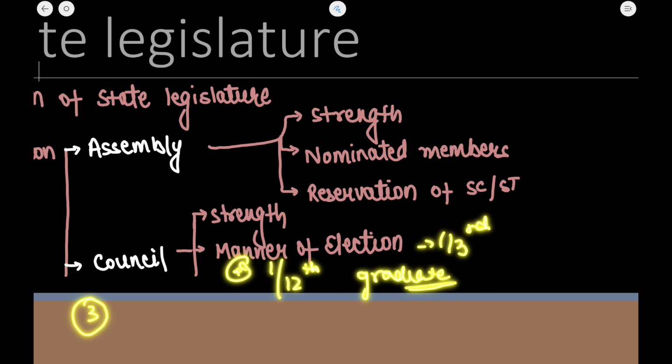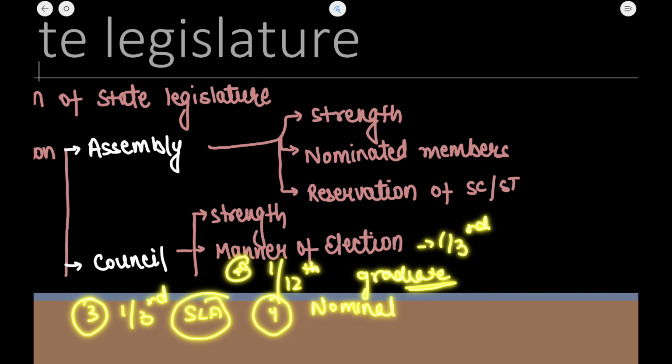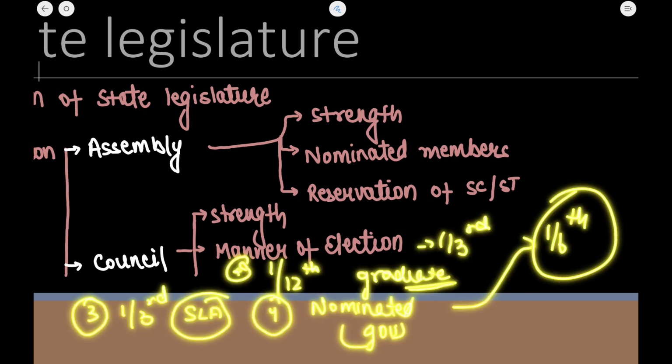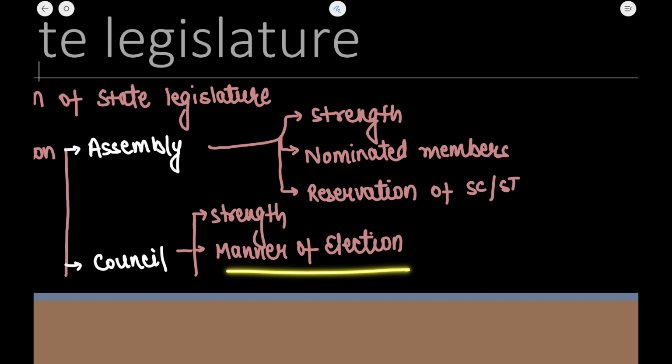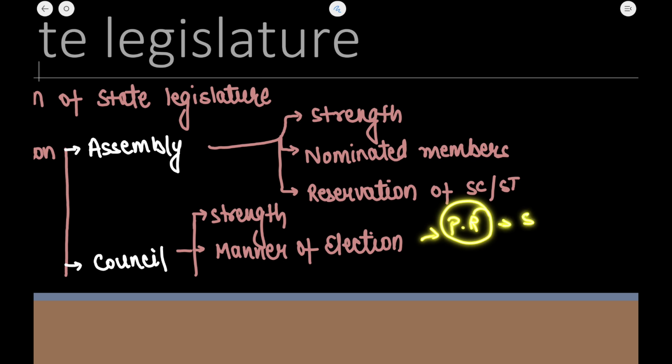Next, 1/3 of the members are elected by the state legislative assembly members, and then there are the nominated members. How many members are nominated by the governor in the state legislative council? Their number is 1/6. So this is all regarding the provisions as per the manner of elections. Also, the members are elected indirectly, and the manner of election is the system of proportional representation by means of the single transferable vote.